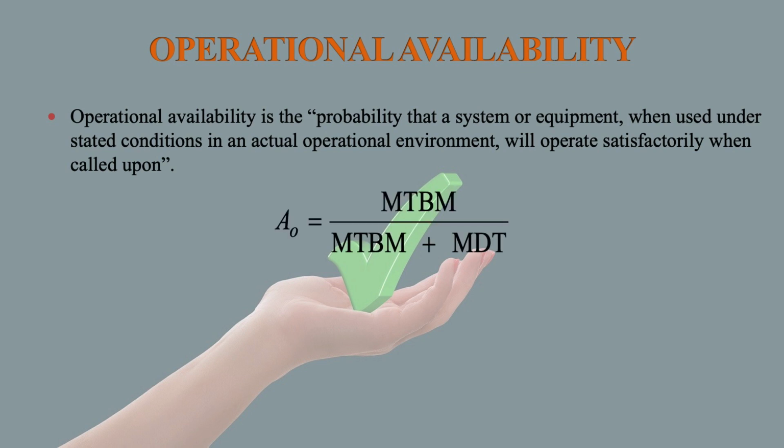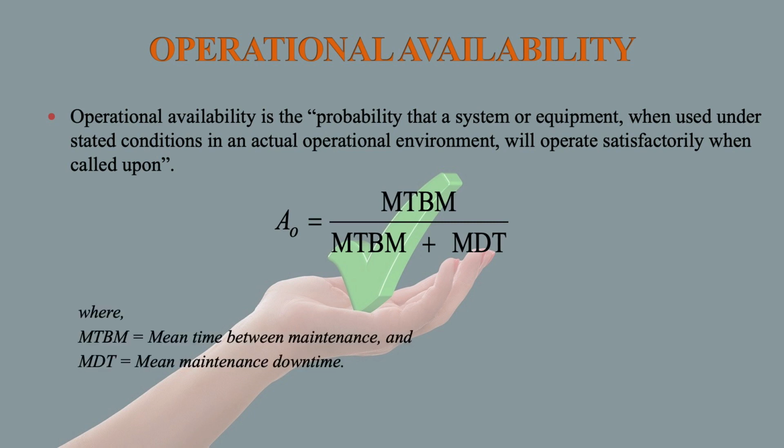AO stands for operational availability, which is equal to MTBM divided by MTBM plus MDT, where MTBM stands for mean time between maintenance and MDT stands for mean maintenance downtime.